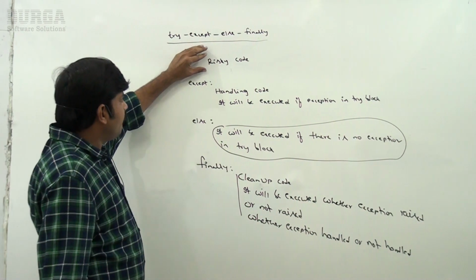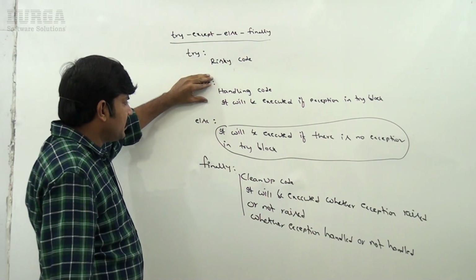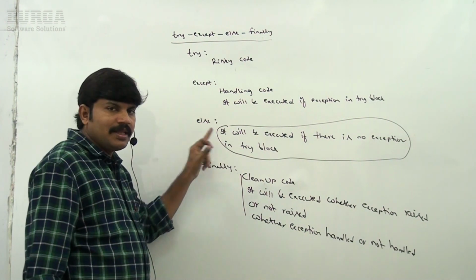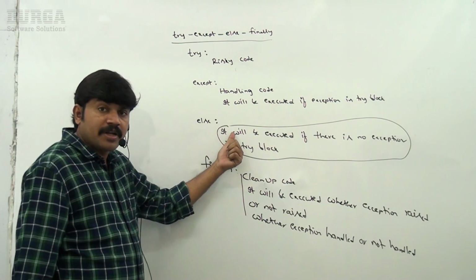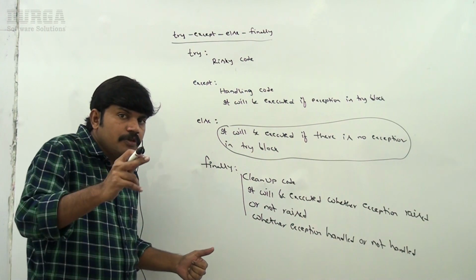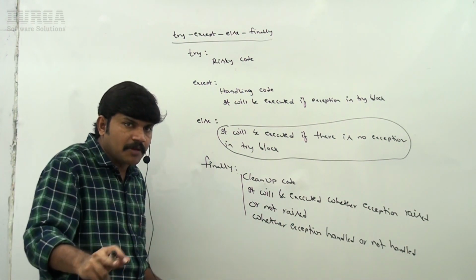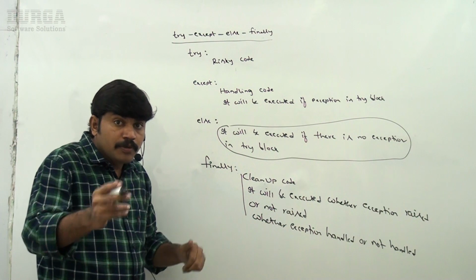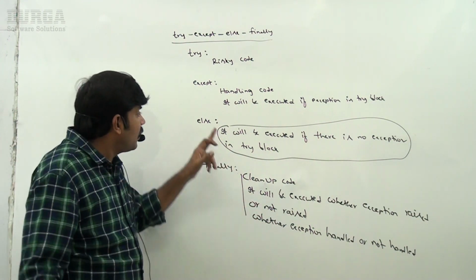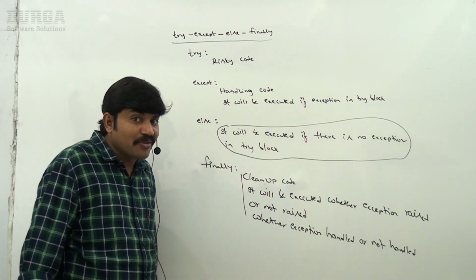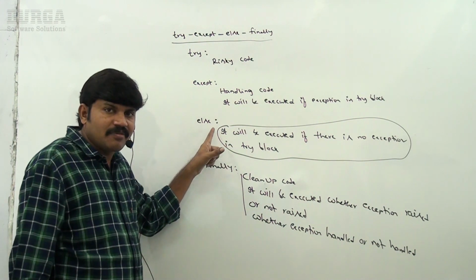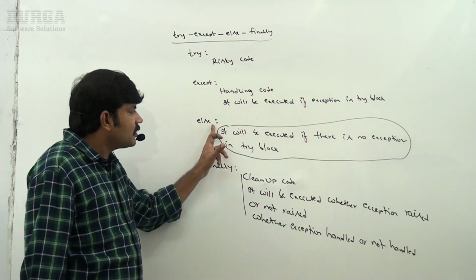But anyway, you are very much familiar with the try block, except block, finally block. The only thing you have to be aware of, and give importance to, is this: if there is an exception inside the try block, except is going to execute. If there is no exception inside the try block, then the else block is going to execute. Remember this one. Of course I will explain with an example, don't worry, just observe this.